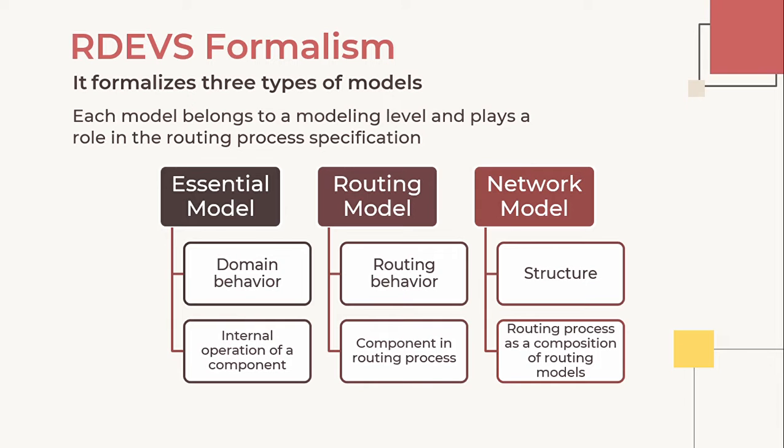So the essential model describes the internal operation of a component. The routing model represents a component included in a routing process, and the network model structures a routing process as a composition of routing models. So the RDEVS simulation models provide a formalization of routing processes through the three modeling levels that I showed before.